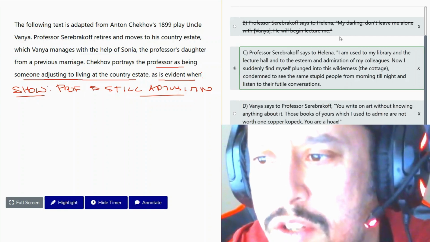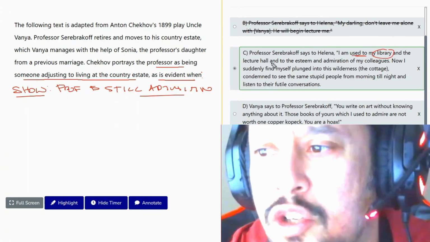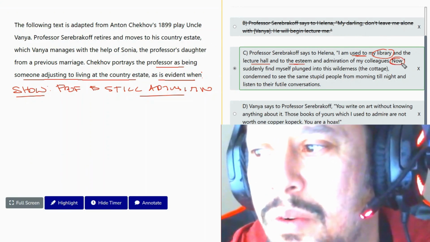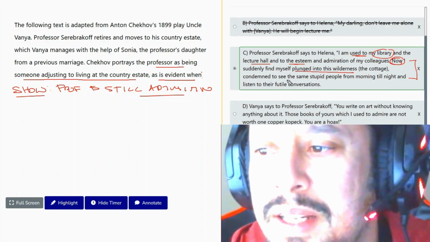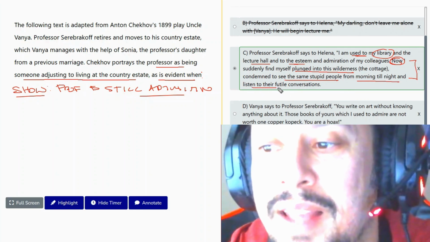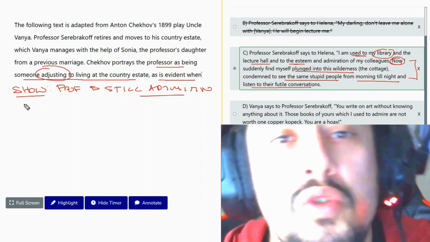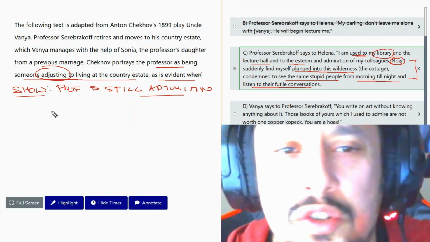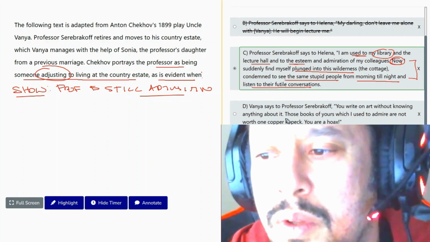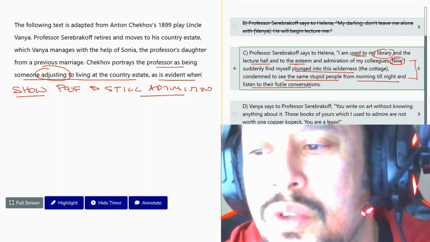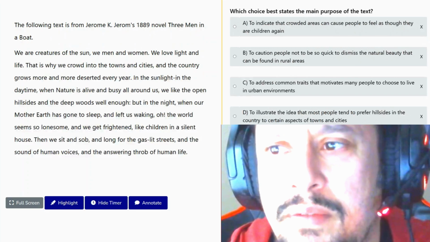Okay, so definitely the answer is C, because it tells us what he's used to. I'm used to the library and the lecture hall and the esteem of my colleagues. So this is the adjustment. I find myself plunged into this wilderness, condemned to see the same stupid people from morning till night and listen to their futile conversations. This shows us he's still adjusting, because adjusting indicates he's not used to it. Right? He's still trying to get around and understand what's happening. So answer C is a good answer. Answer D shows ignorance about a certain subject, not necessarily adjusting to a new environment.